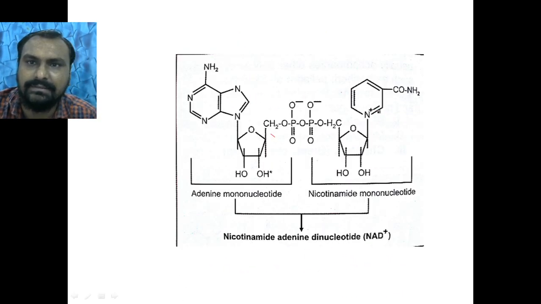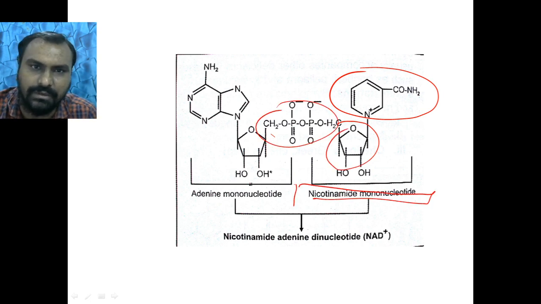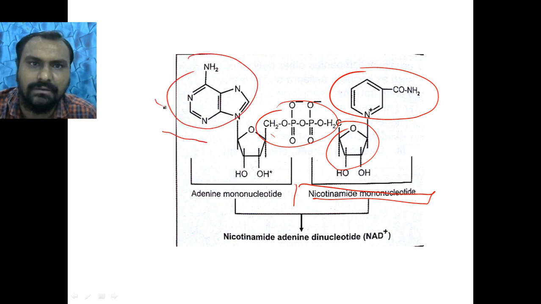So you can see the structure. This is niacinamide or nicotinamide, and there is a ribose sugar and phosphate. So it is called nicotinamide mononucleotide. And this is the adenine structure, a purine, with ribose sugar and phosphate group.